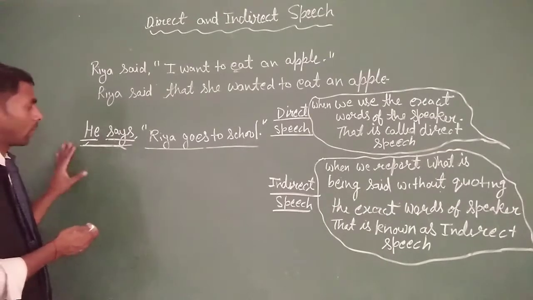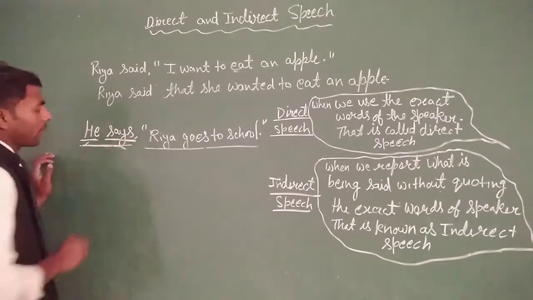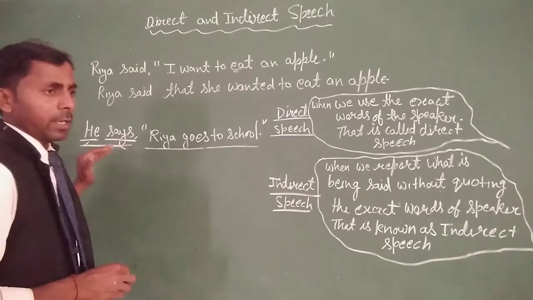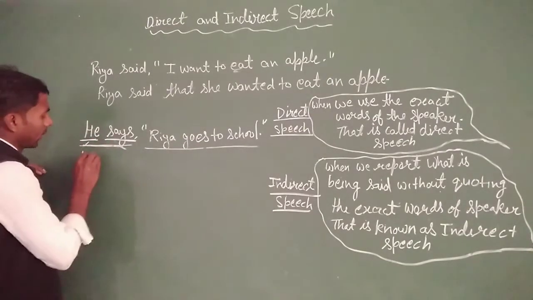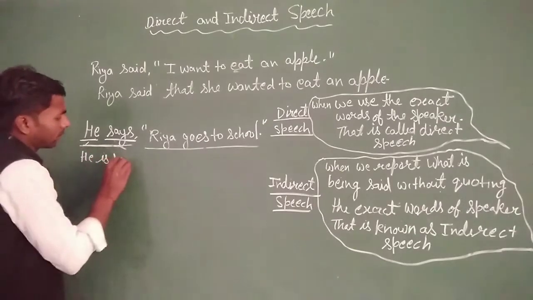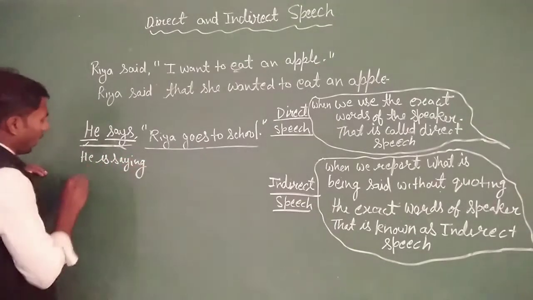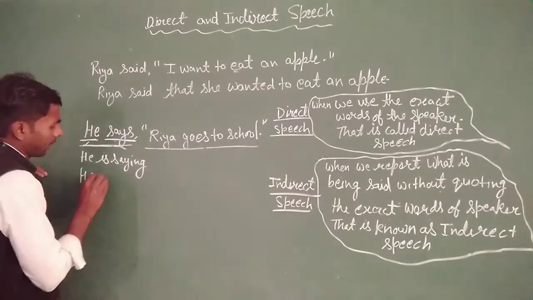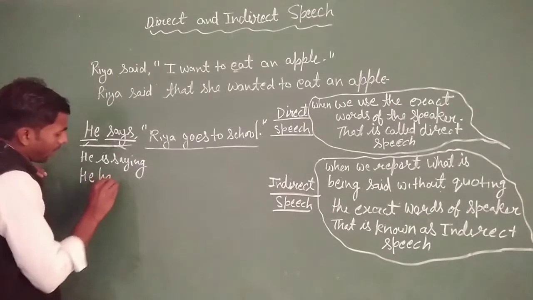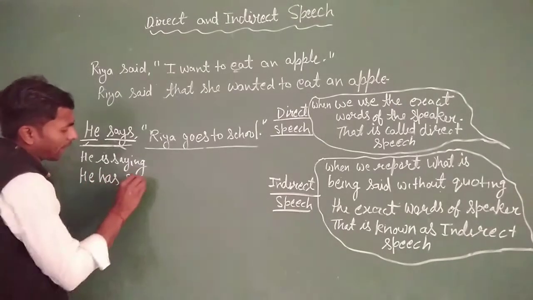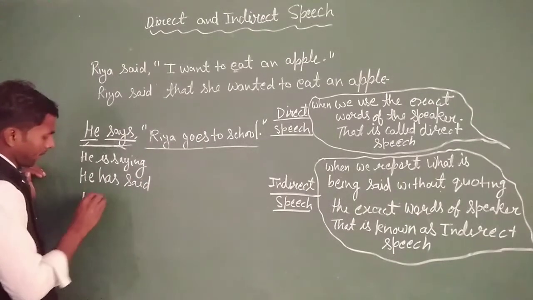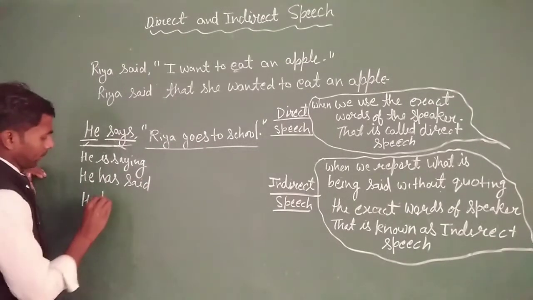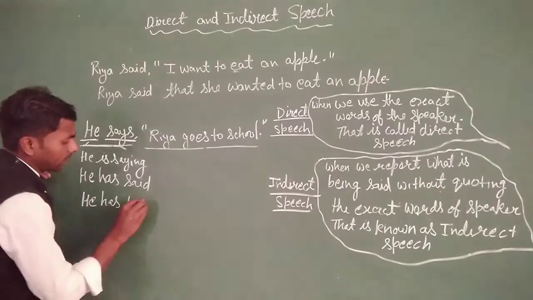But if the verb is in a present form, like he says, he is saying, he has said, or he has been saying.